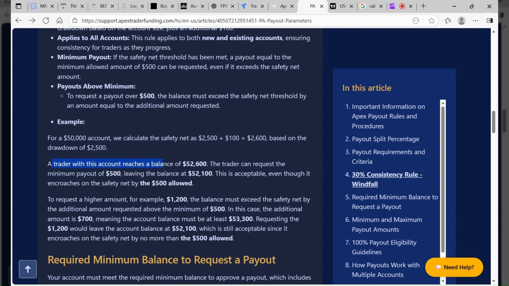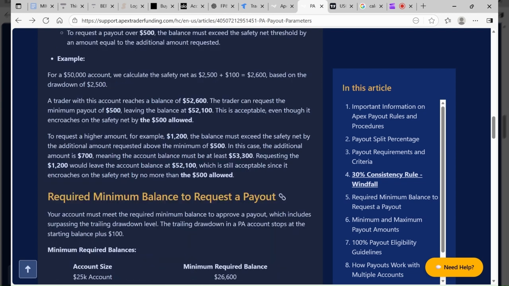Same example. If you're on the 50K account and you make 52.6, right? You can take a $500 withdrawal and leave the account with 52,100. And now that $2,100 is your drawdown left to trade with. So just keep that in mind. Even after your third withdrawal, you want to leave some type of buffer in order for you to be able to keep trading with space and have that leverage so you're not stressing.